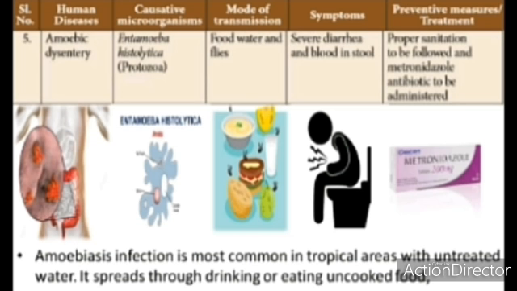Amoebiasis infection is most common in tropical areas with untreated water. It spreads through drinking water or eating uncooked food, that is, food that is partially cooked. A person who takes that food may get amoebic dysentery. What are the symptoms? The symptoms of amoebic dysentery are severe diarrhea and blood in the stool. Irritation also occurs in this disease.